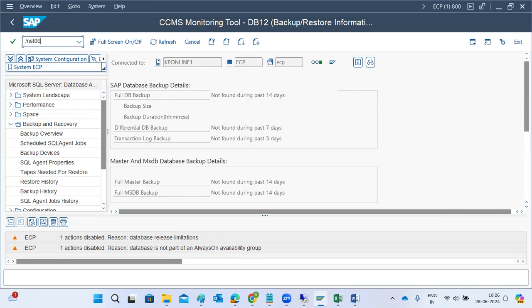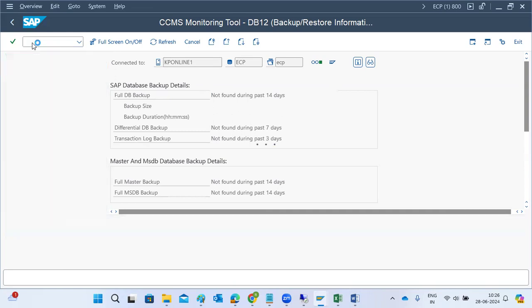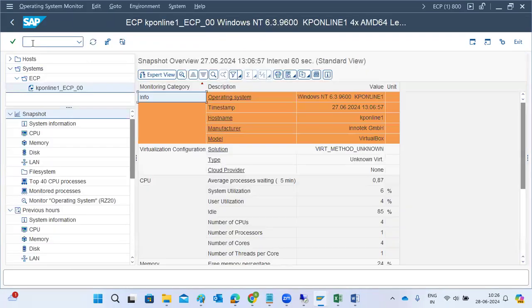Also, if you go to ST06 here, we can find out the CPU utilization, network, and any disk utilization. Here the idle percentage is 85. Then the user percentage is very low.